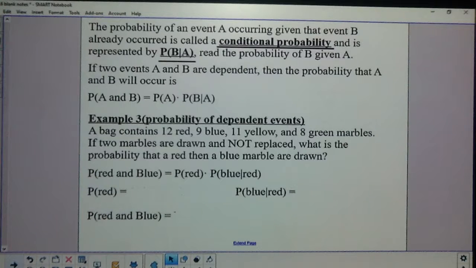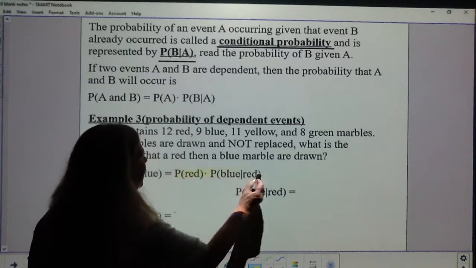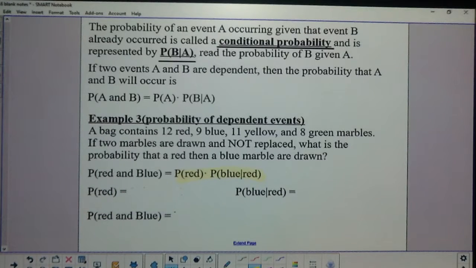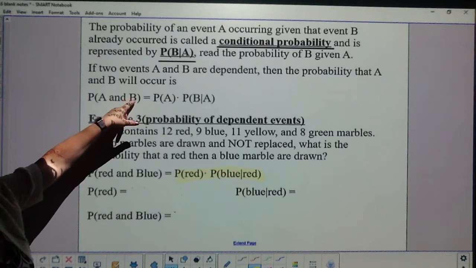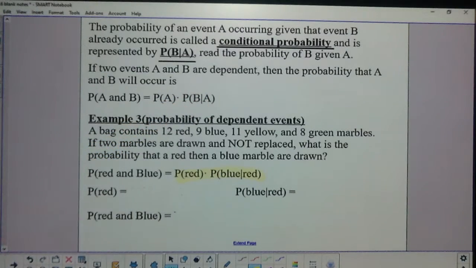So let's find some dependent probabilities. I have a bag of marbles: 12 red, 9 blue, 11 yellow, 8 green. 2 marbles are drawn sequentially, so you're going to draw one, not replace it, and then you're going to draw a second one. The probability of a red and a blue marble is equal to the probability of red times the probability of blue given red. And on your notes, I think you need to write that. I forgot to white it out. And that's using this: the probability of red and blue is equal to the probability of red times the probability of blue given a red. So A is red in this and B is blue.